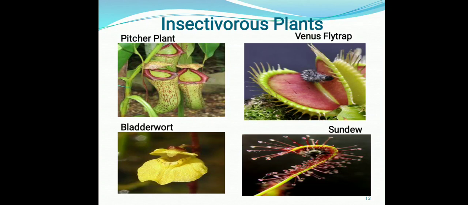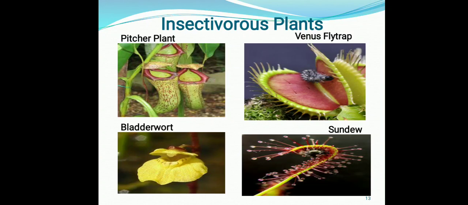So here are examples of insectivorous plants, like the pitcher plant. You can observe the pitcher plant. In the pitcher plant, the plant modifies its leaves into a funnel-like structure in which it can trap the insect easily. The second one is the Venus flytrap. They make their leaves into a broad, spiny, flat trap in which they can trap the insect.